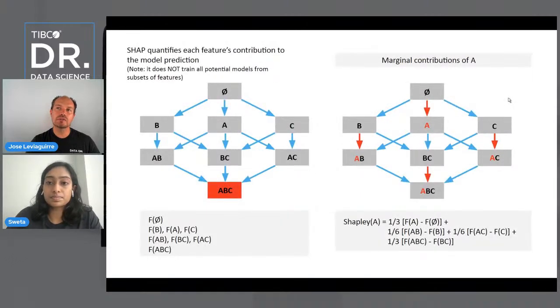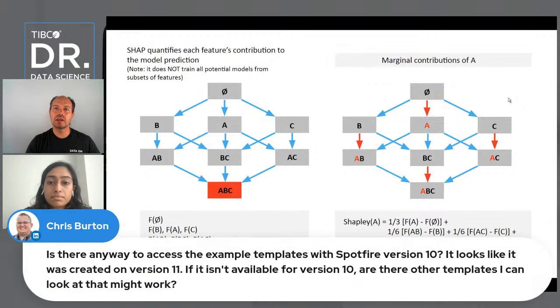Okay, that's really great, Sweta. We have a question from Chris Brown. Let me put it on the screen. It says, is there any way to access the example template with Spotfire version 10? Because it looks like it was created on version 11 and it's not available on version 10. So they might want to download that DXP. Let me see if I can answer that question for Chris.